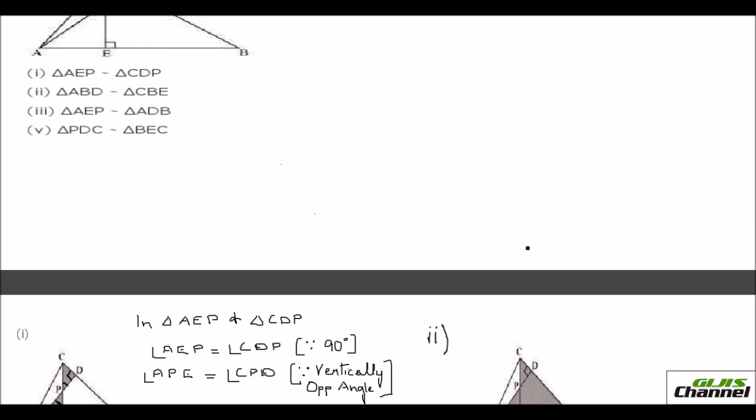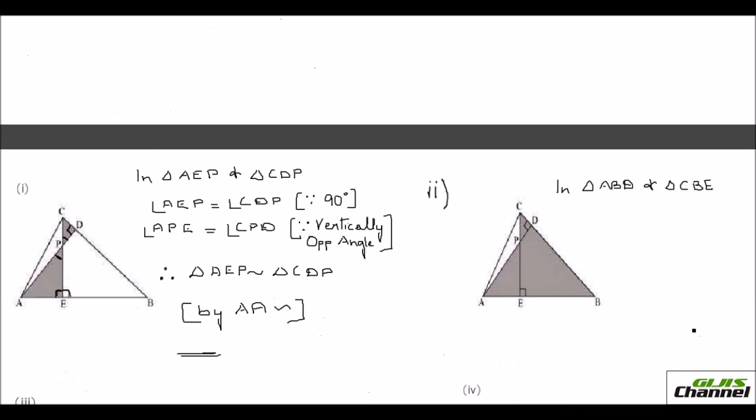This is the ABD triangle, so this is done. Now we are in this one. Let me write the question here: triangle ABD and triangle CBE. I have shaded both for your convenience.